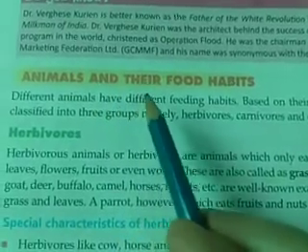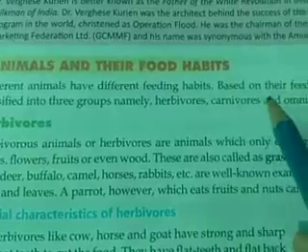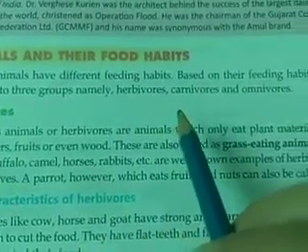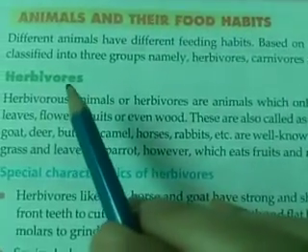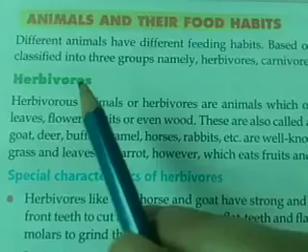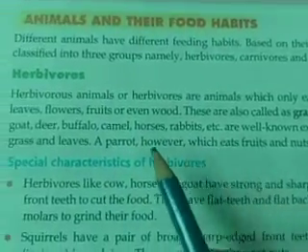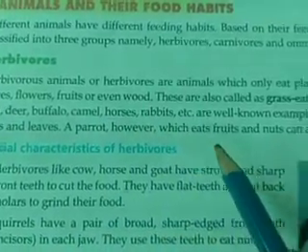Next is animals and their food habits. Different animals have different feeding habits. So based on their feeding habits, they can be divided into three main groups: herbivores, carnivores and omnivores. First one is herbivores. Herbivores means plant-eating animals or grass-eating animals. Example: cow, goat, deer, buffalo, camel, horses, rabbits, etc.